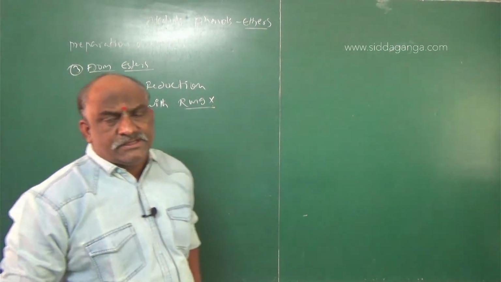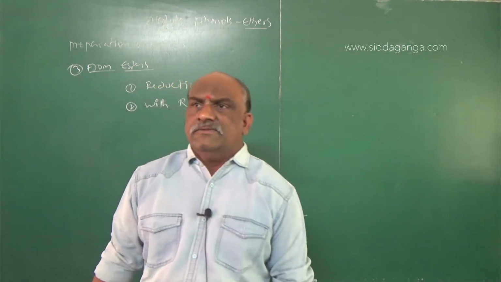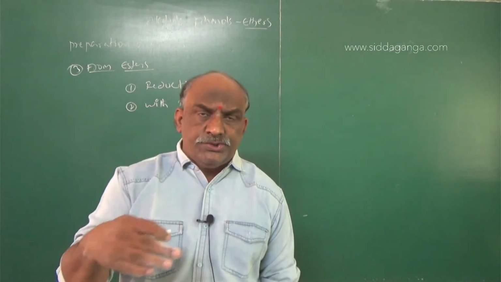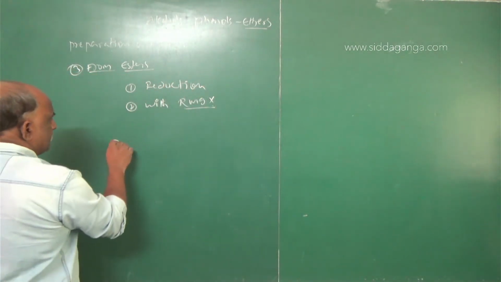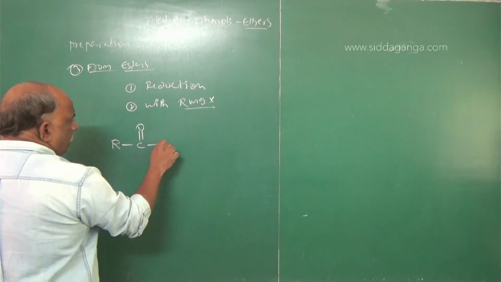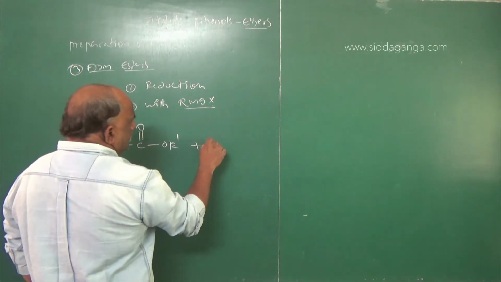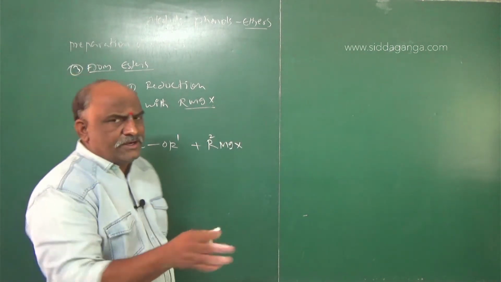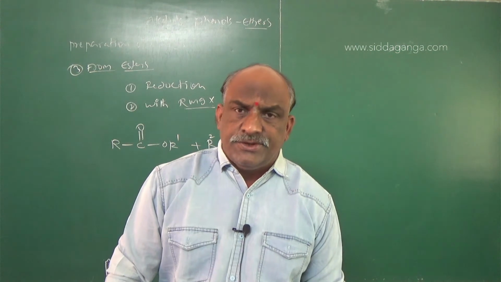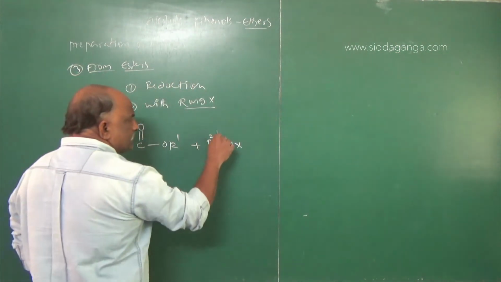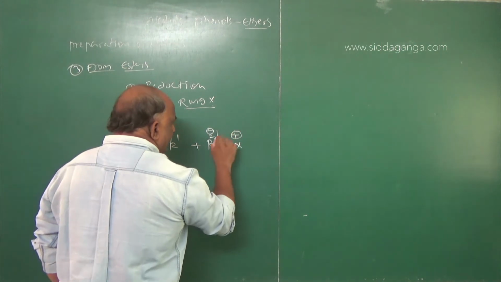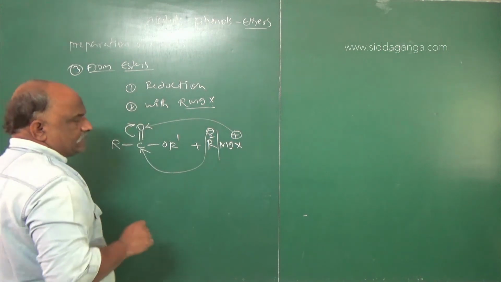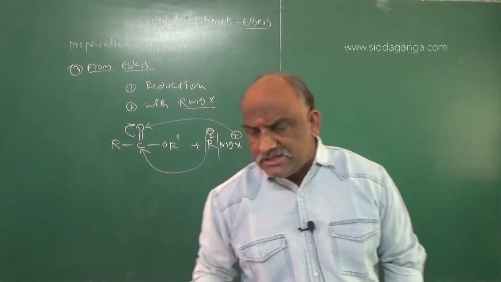With RMgX, the reaction mechanism is followed by several steps. That's why you should understand the concept of how to write it. The reagent is like this: R single bond COOR' plus RMgX. You should take it as R2MgX to avoid confusion. R2MgX means R is negative, MgX is positive. Negative attaches to this side, positive to this side, because delocalization takes place between the carbon and the double bond oxygen.